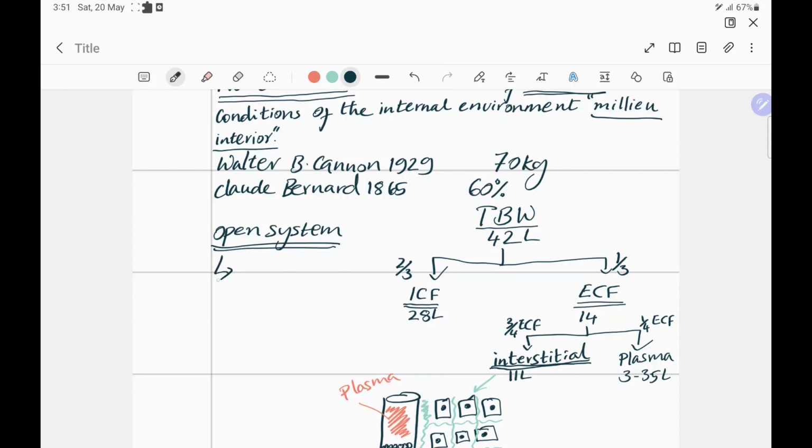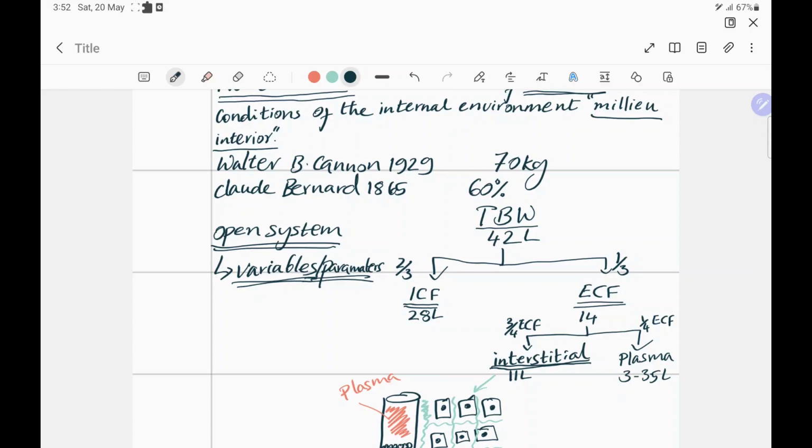So because of this, when we speak about conditions, there are different variables or parameters that should be regulated. The regulation of these variables or parameters by a group of control systems in our body is necessary for life to take place, to thrive and to flourish.